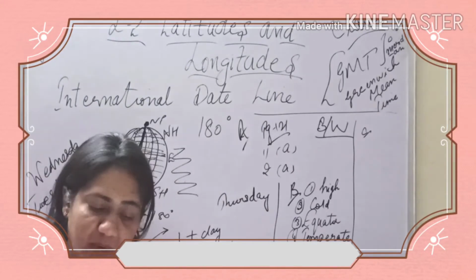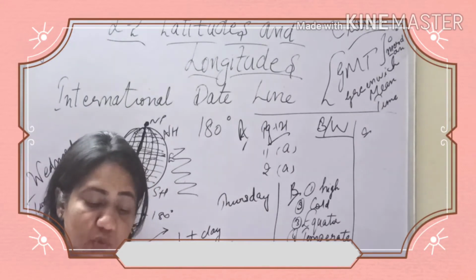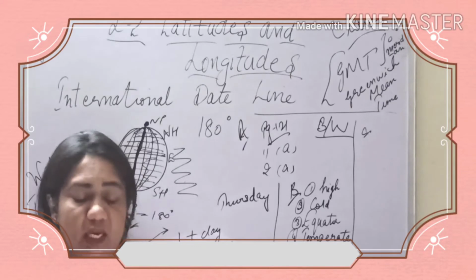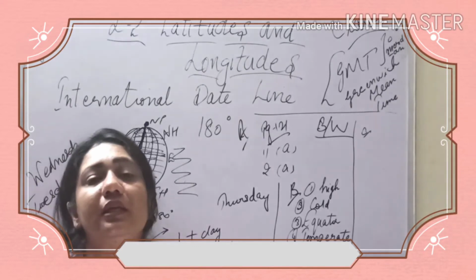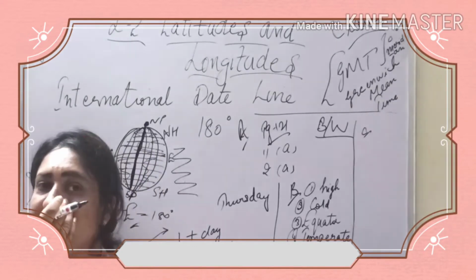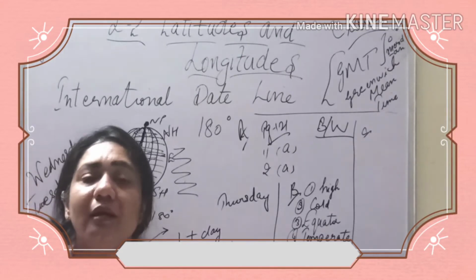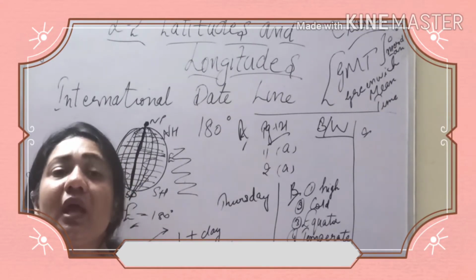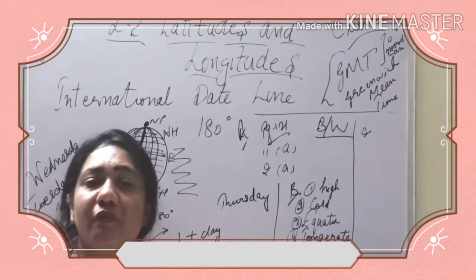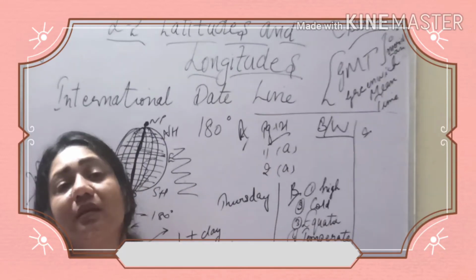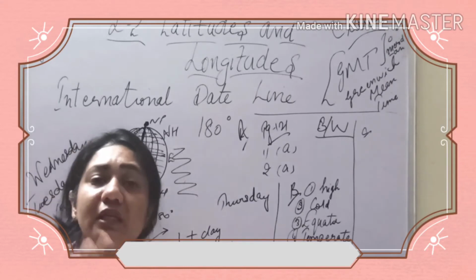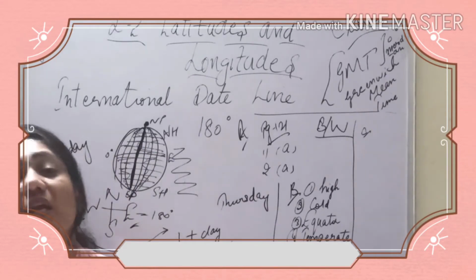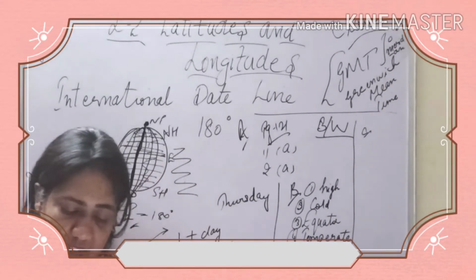Coming to Allahabad, number 5. So it is always assumed to be 82.5 degree east. We have assumed a standard time for the whole of the country so that we don't get confused at what time we need to start from where. So Allahabad is a city in the east which is assumed to be 82.5 degree east.